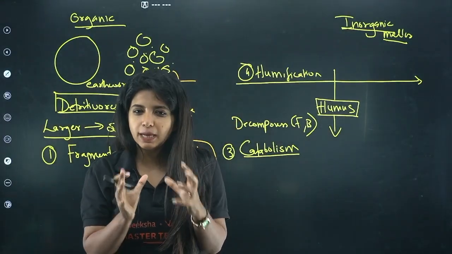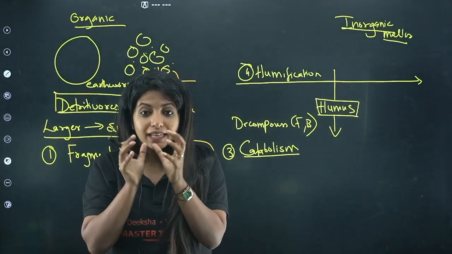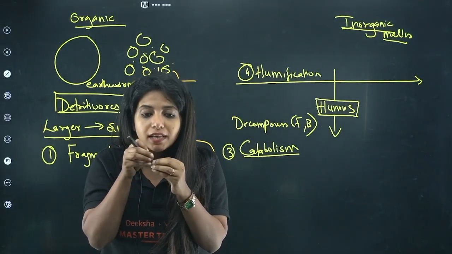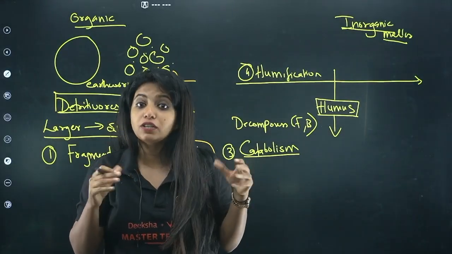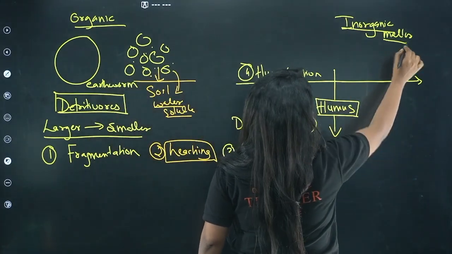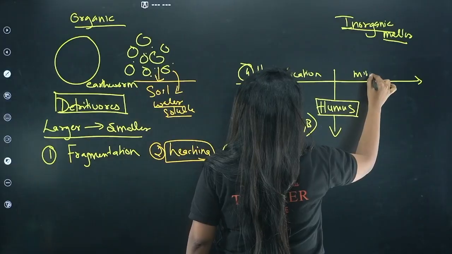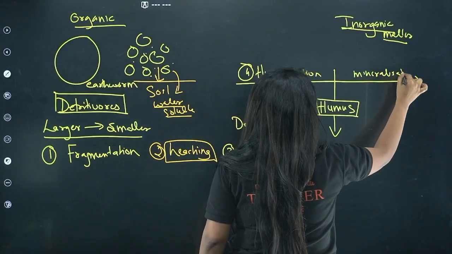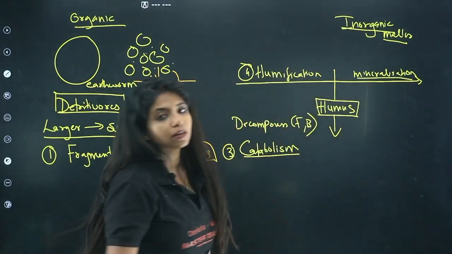It is a dark amorphous substance which is partially digested. So basically it breaks down and gives nutrients to the soil. It is a really good source of nutrients. Finally, the breakdown to inorganic nutrients happens, and that is known as mineralization.